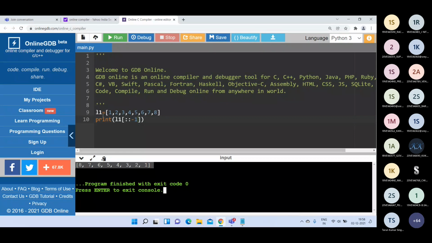But earlier we used the string variable name, and here we use the list variable name. That's the only change. Remaining everything is the same: the same positive index values and the same negative values. 0 1 2 3 4 5 6 7 are here, and -1 -2 -3 -4 -5 -6 -7 -8 are the negative index values.